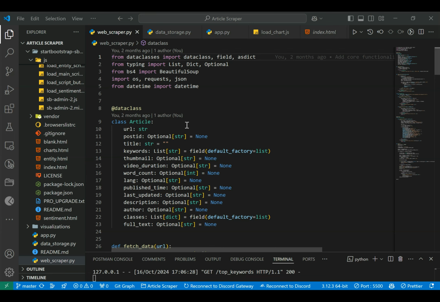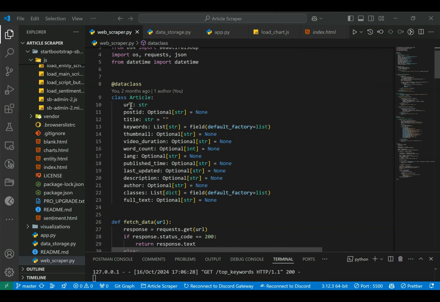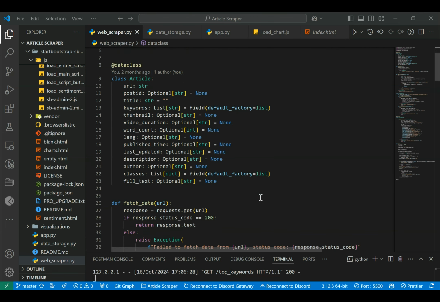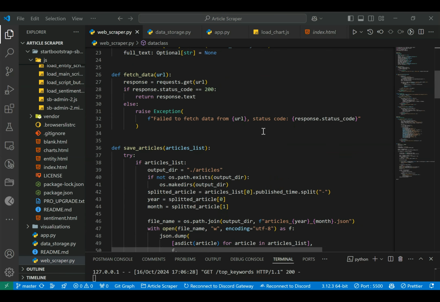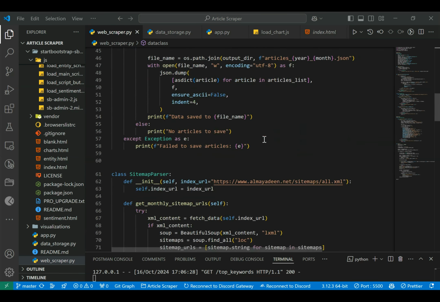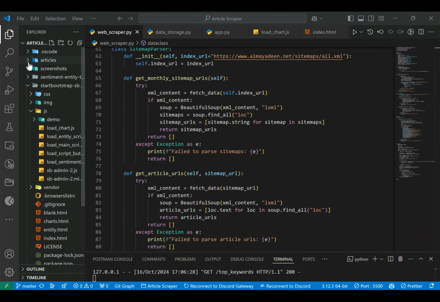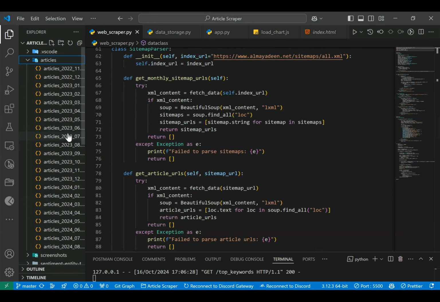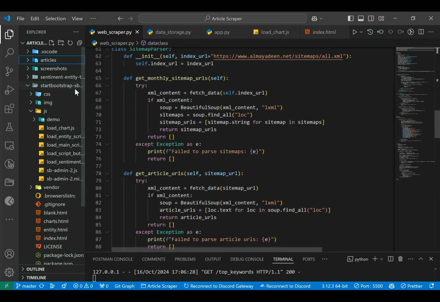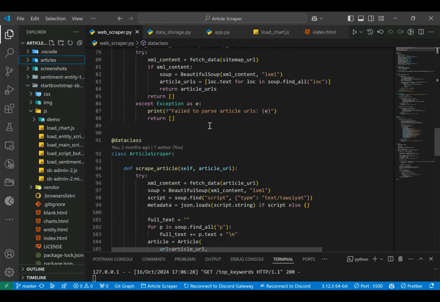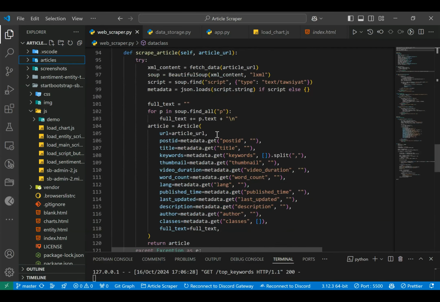To begin, I used Beautiful Soup to scrape these articles from the internet. Here I defined the article, the attributes for the article, the URL, post ID, title, etc. And then I fetched the data with Beautiful Soup from the internet before saving them as JSON files in the articles folder. I scraped about 2 years of articles, and that was a long process, to be honest.